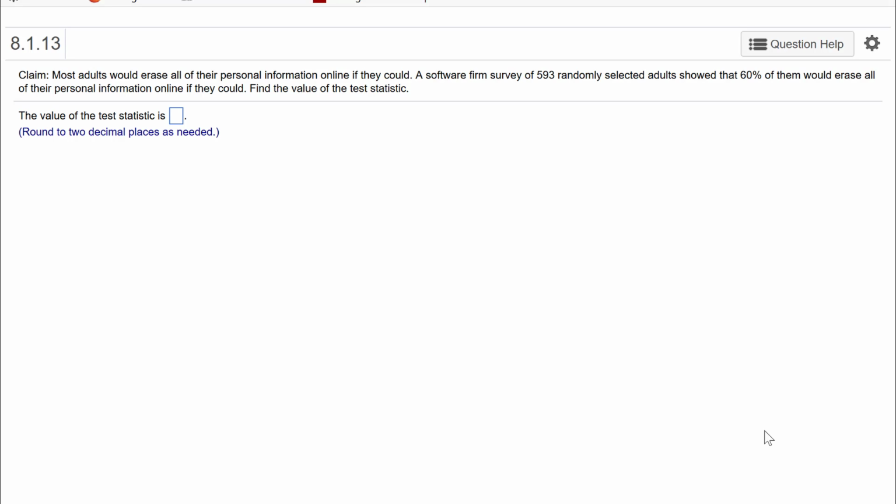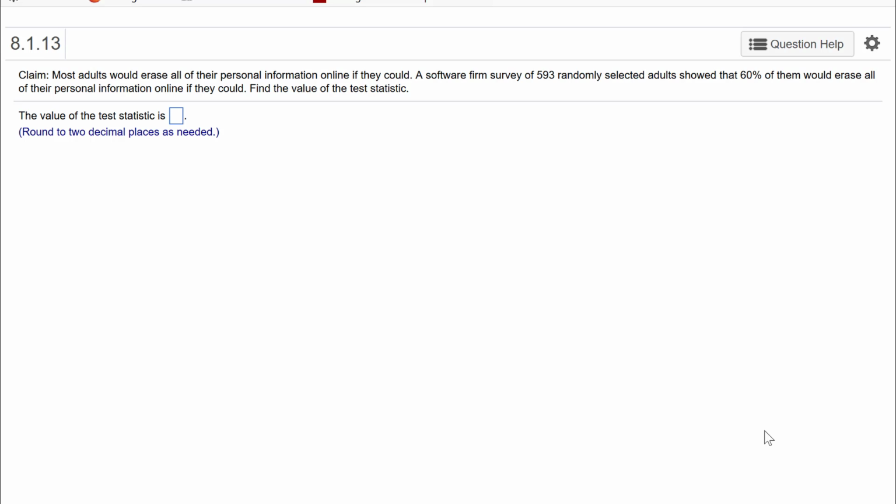Okay, the claim is that most adults would erase all of their personal information online if they could. A software firm of 593 randomly selected adults showed that 60% of them would erase all of their personal information online if they could. Find the value of the test statistic.